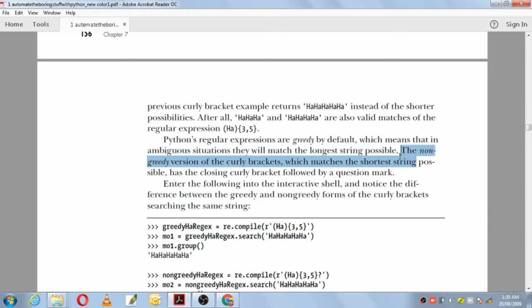The non-greedy version of the curly brackets, which matches the shortest string possible, has the closing curly bracket followed by a question mark. So if you want the shortest string possible as an output, although it matches all 5, then the curly brackets should be followed by a question mark, and this type is known as the non-greedy version of curly brackets.